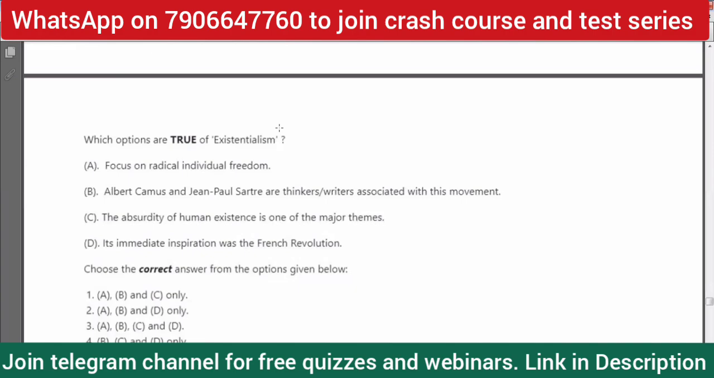Existentialism, because we put naturalism in the initial questions. We had one question, if I remember, on naturalism. So existentialism can also be put under literary terms. Okay, so we will put it under literary terms for now, but certain things will of course overlap with other genres and other sections. But anyway, which options are true for existentialism?